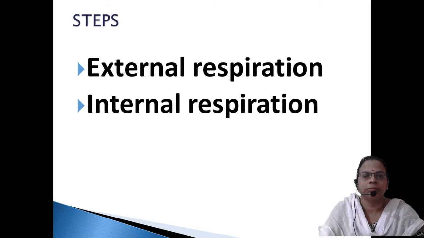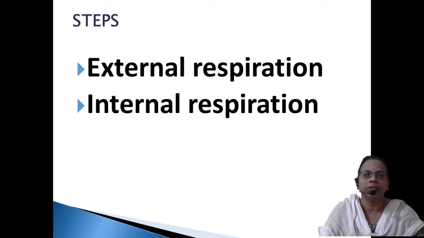Respiration, when we are dividing it broadly, is of two types: external respiration and internal respiration. External respiration is a physical process. There, the gases are exchanged by diffusion. There is no chemical event, just physical exchange of respiratory gases. The main organ involved is the lungs.